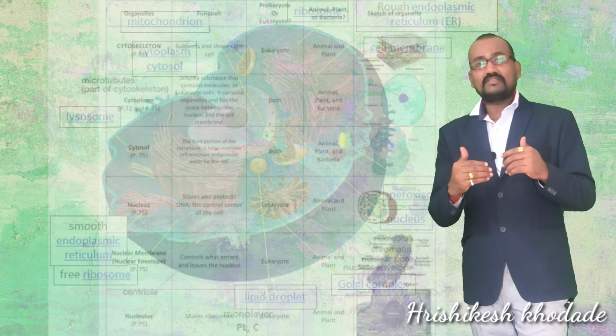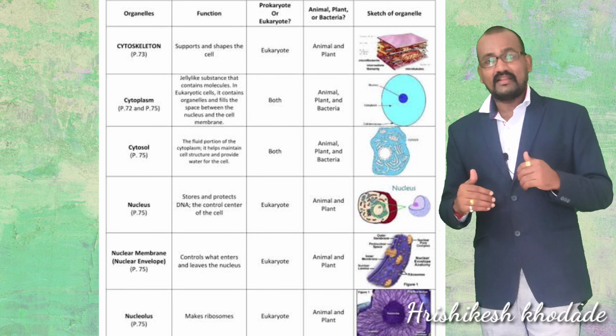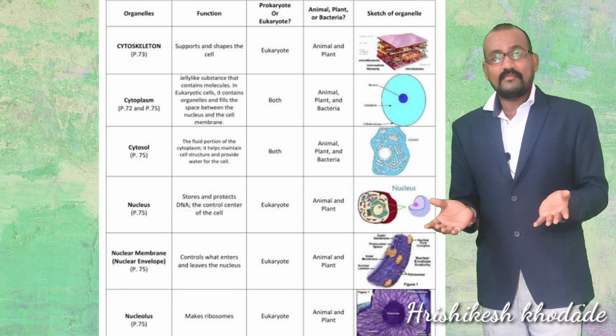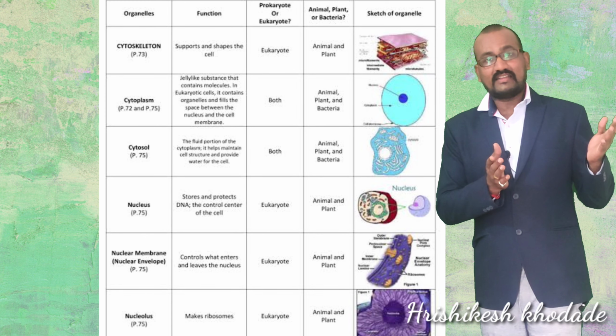So remember, the cell contains water as the main medium in which different organelles are situated.